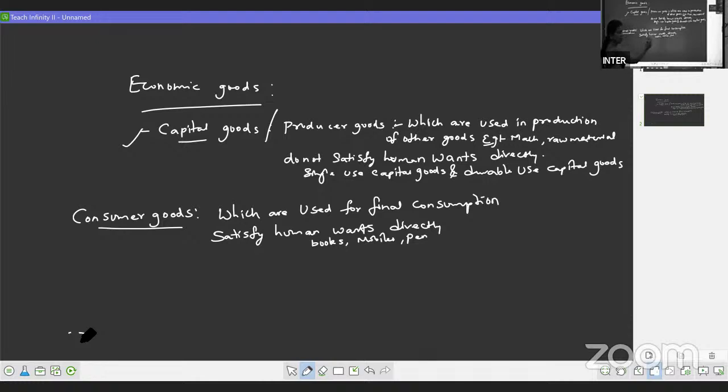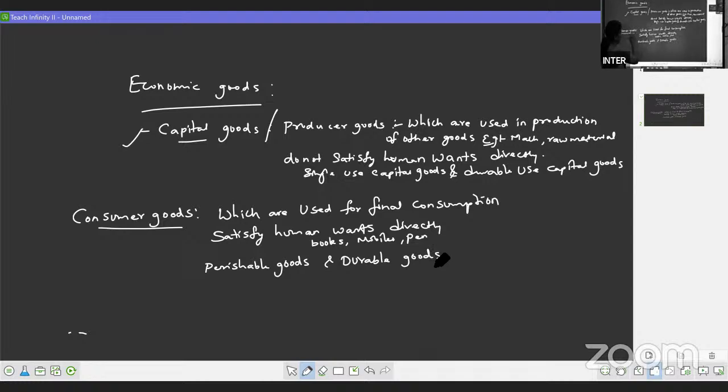So they will satisfy human wants directly, and you have to write down the examples for this. So this completes your 2 marks, and these consumer goods are divided again into perishable goods and durable goods. Like 3 points for 2 marks, that is enough.